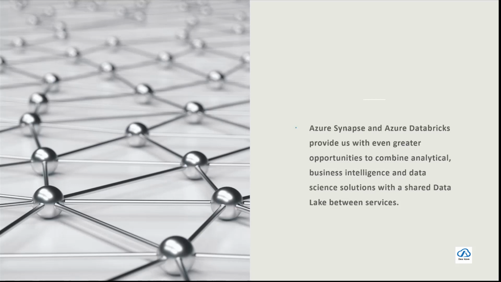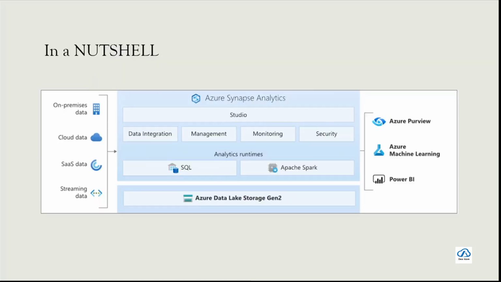So imagine that your data scientists are already using Databricks to run their data science workloads. You have Synapse sitting here, which can be used to interoperate across the whole Azure ecosystem, and then your Databricks and your Synapse together can connect with each other and give us, seemingly, unimaginable possibilities and powerful solutions to solve our data science and data analytics problems.